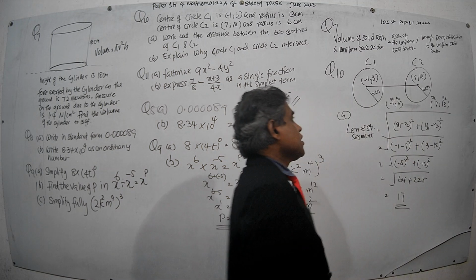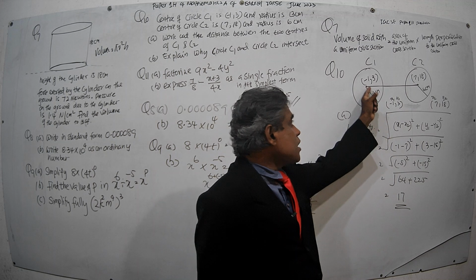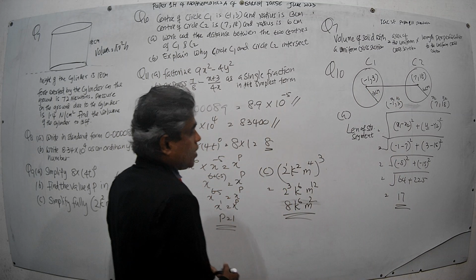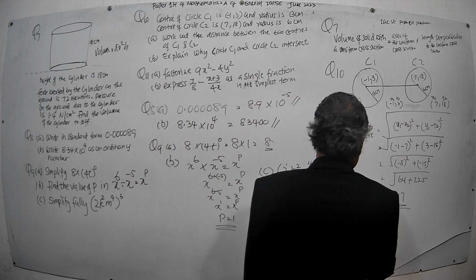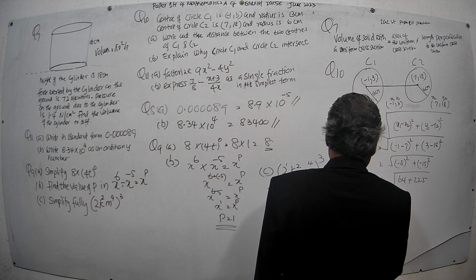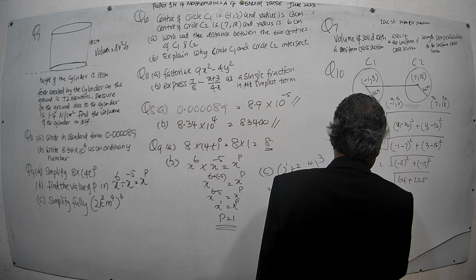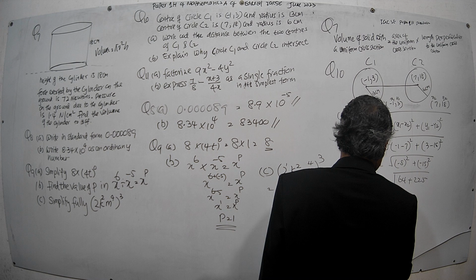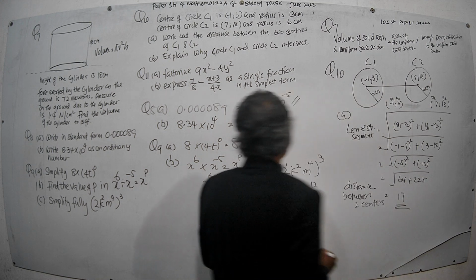Therefore the distance between the two centers of the two circles is 17.